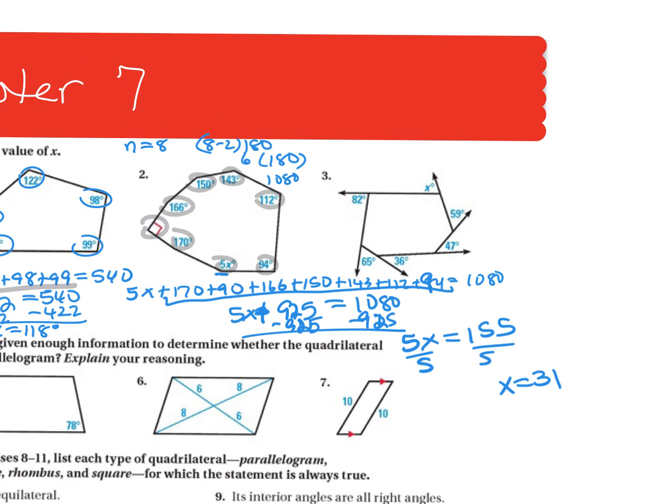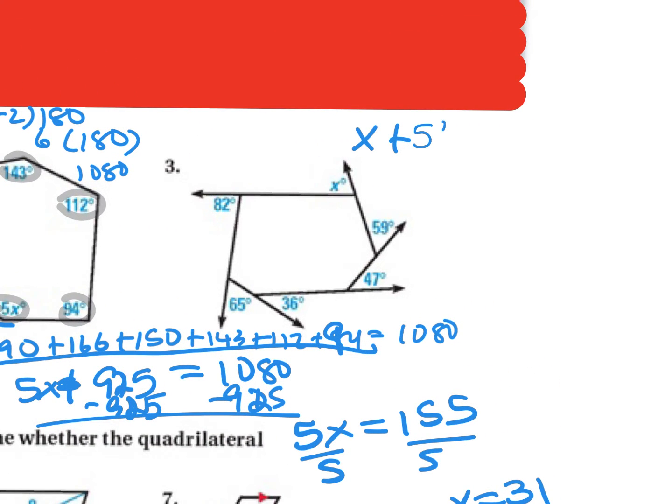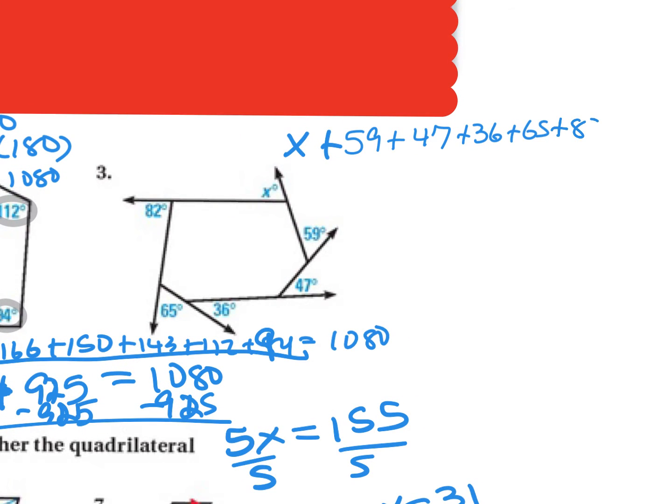Then for number 3, these are all exterior angles. So I'm going to add them all up, just like before, but I'm going to set them equal to 360. Because remember, the sum of the exterior angles is always 360. So x plus 59 plus 47 plus 36 plus 65 plus 82, and set that equal to 360.